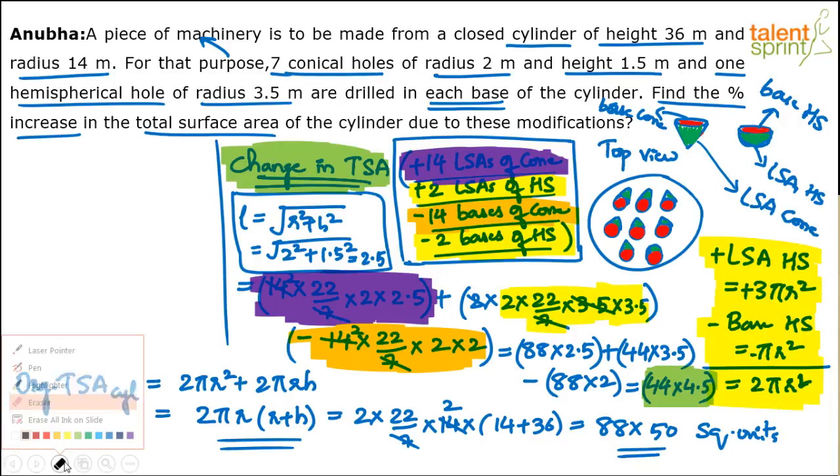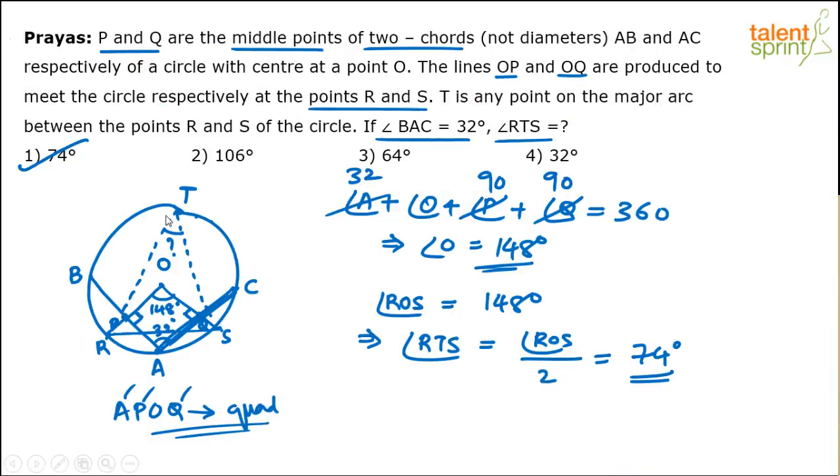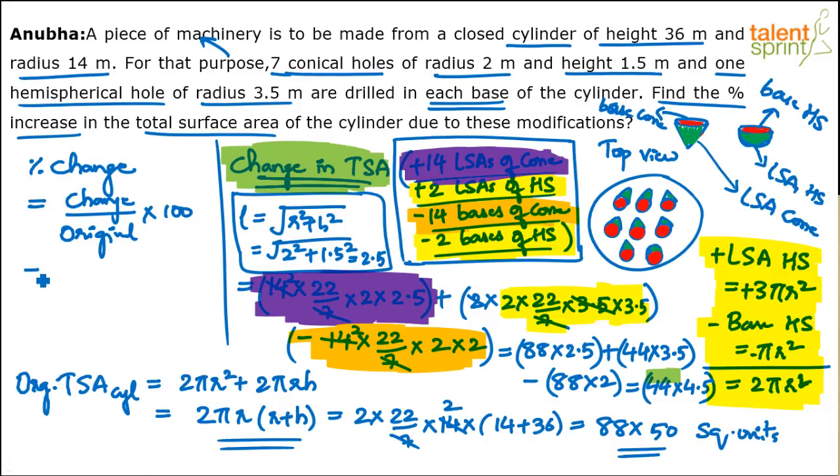So finally the last step, I think, right? Percentage change will be equal to change by original into 100. So what is the change? 44 into 4.5.